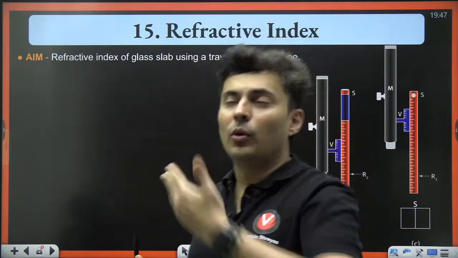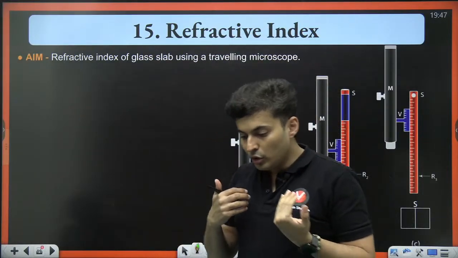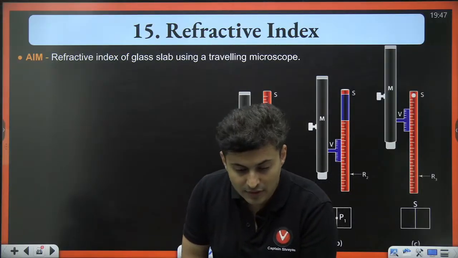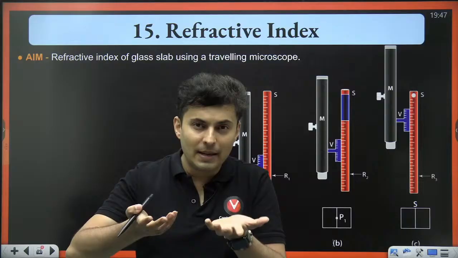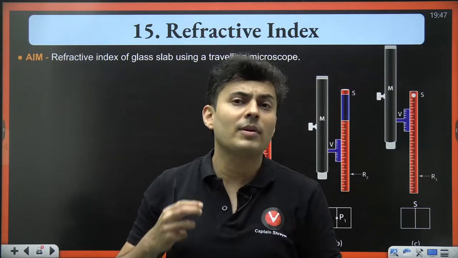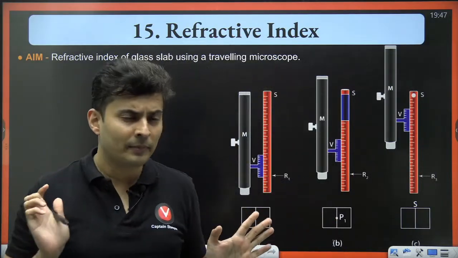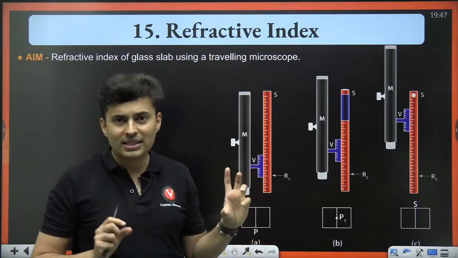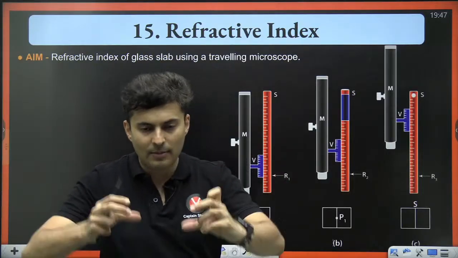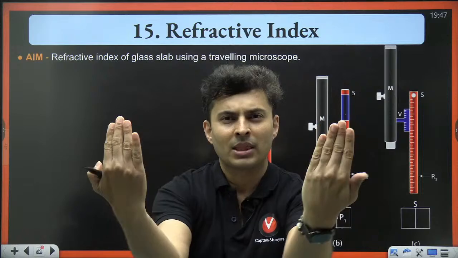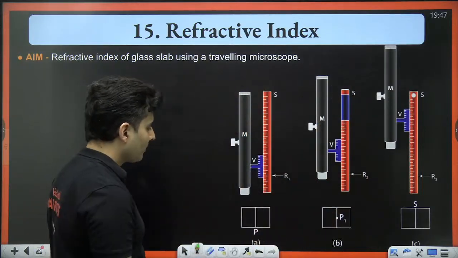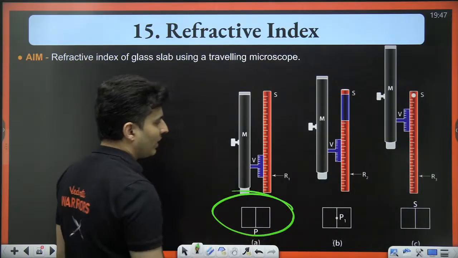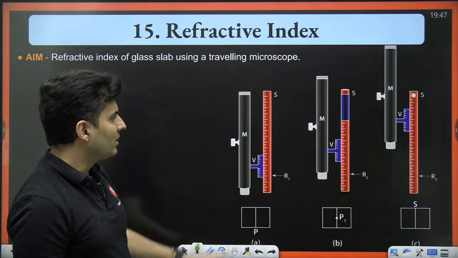Here we know that when you look inside a swimming pool, the surface of the pool appears closer. That is the concept of apparent depth or apparent height. That happens because of the refraction phenomenon. Now, you might have also seen this. If you take a glass slab and place it in front of something, that surface appears a little bit closer. So over here, what happens is that, my dear warriors,